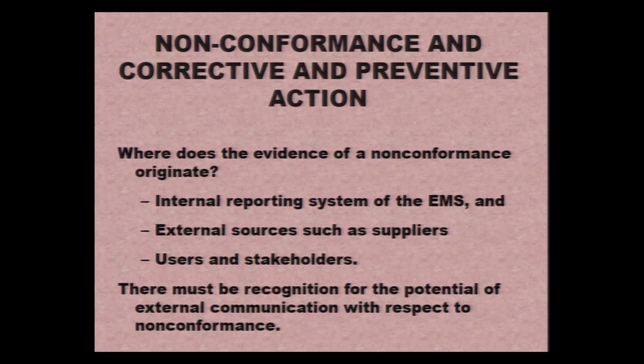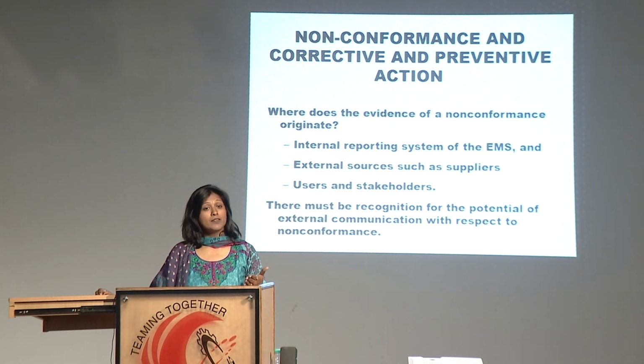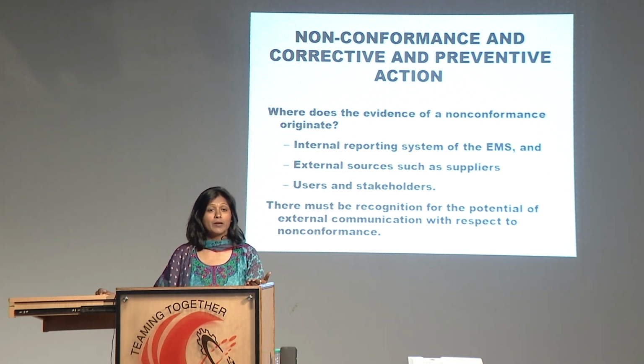Mostly, if we are doing a regular internal reporting system of our environmental management system, we would come to know, as was also in the case of the fire extinguisher that we discussed. Had they been reporting it regularly, they would have come to know that the fire extinguisher was not in working condition. Sometimes the organization's suppliers or other stakeholders might also tell them from their feedback that something non-conforming is happening. So that is a very good point for the organization to be very vigilant about external communications. They should always welcome positive as well as negative feedback from their stakeholders so that it can serve as an opportunity to identify any non-conformance that might arise.